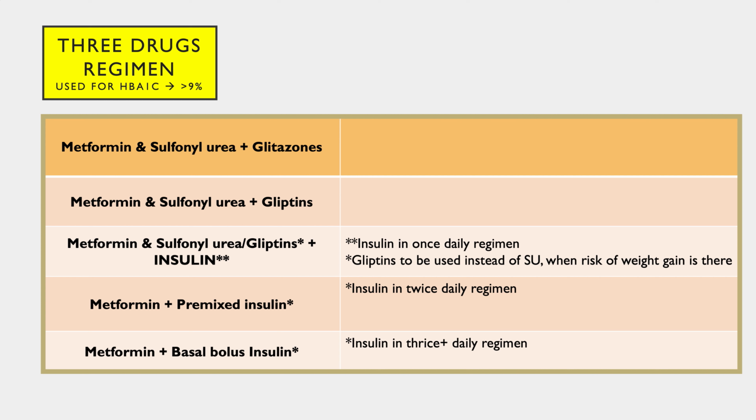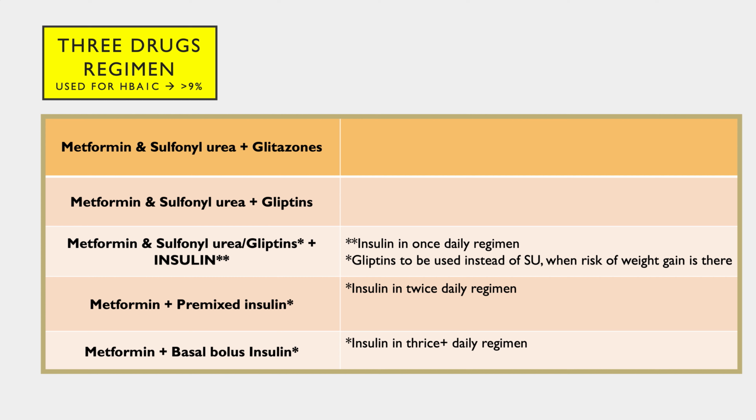In such cases, metformin plus sulfonylureas plus glitazones all together are given, right? Either in combination or as separate drugs. Or, if the person has contraindications for glitazones, gliptins are given. Gliptins are very good, but they are a little expensive. They are weight neutral. They do not cause the patient's weight to increase as a result of the therapy. So metformin and sulfonylureas or gliptins, and insulin. The third drug becomes insulin, which is also given in type 2 diabetes.